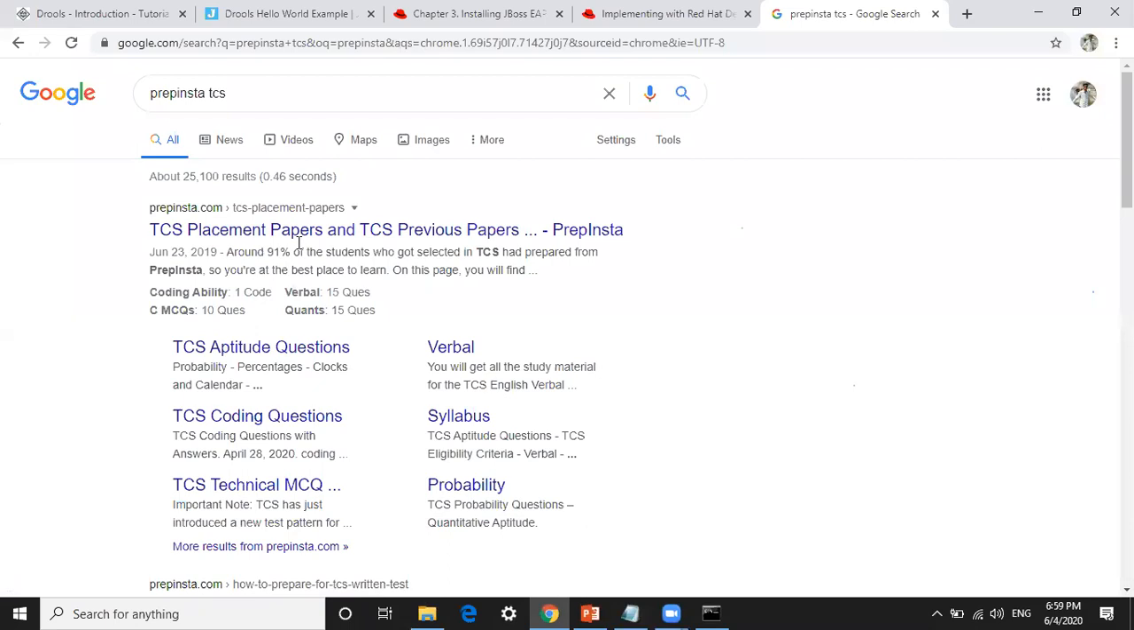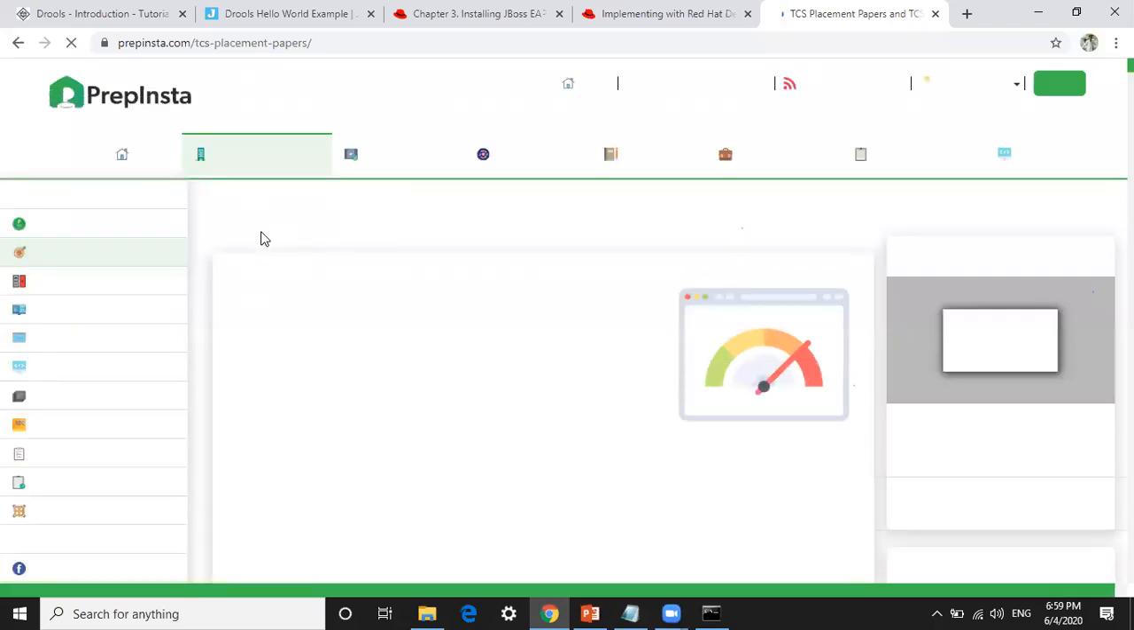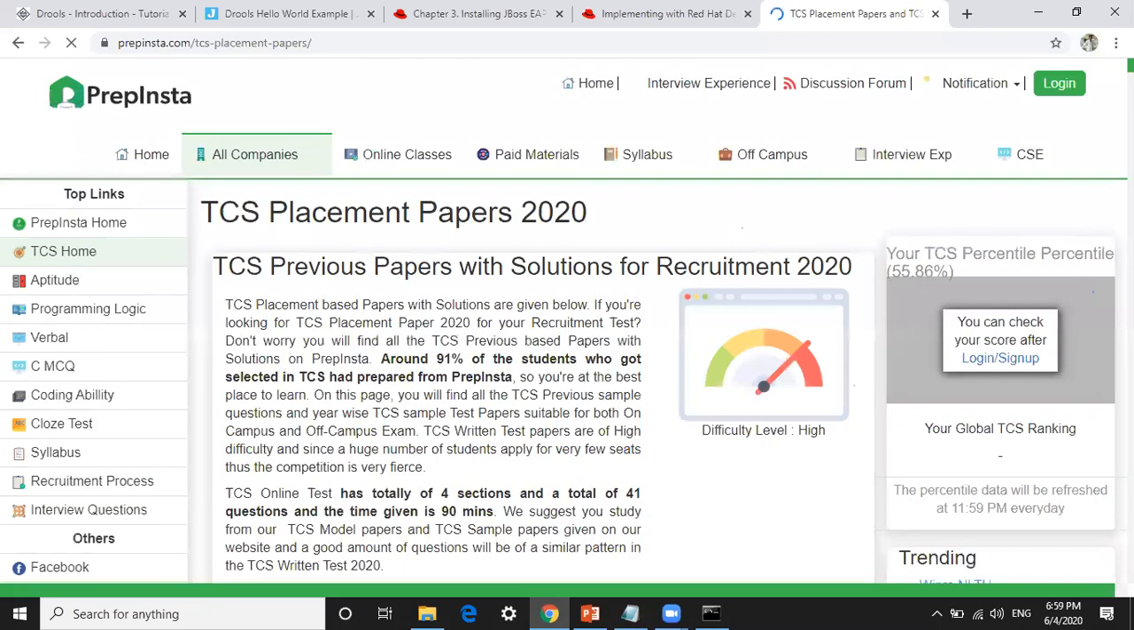One more thing: if you need some important material, go through the PrepInsta website. Just note this down. Here you can get all the placement papers, mock tests, mock interview questions, interview patterns, and recruitment patterns as well.